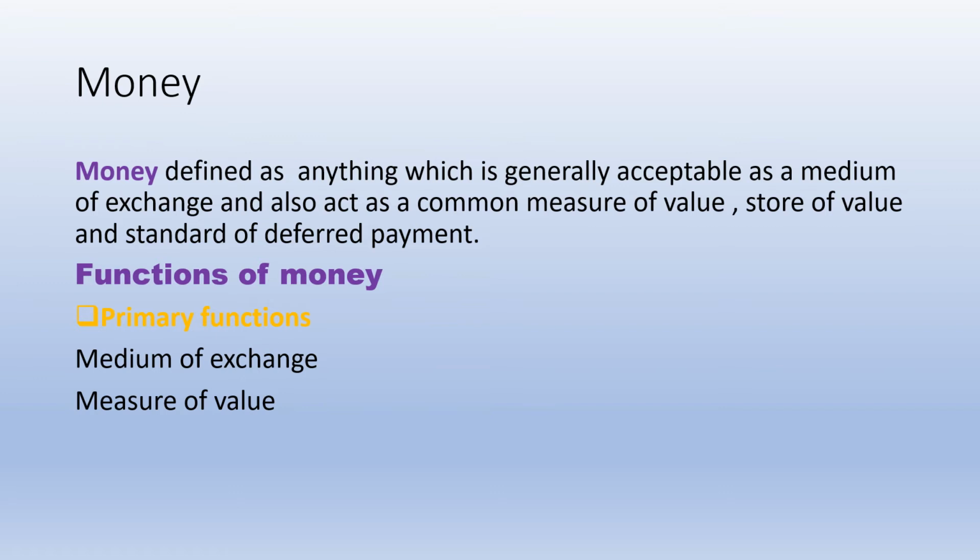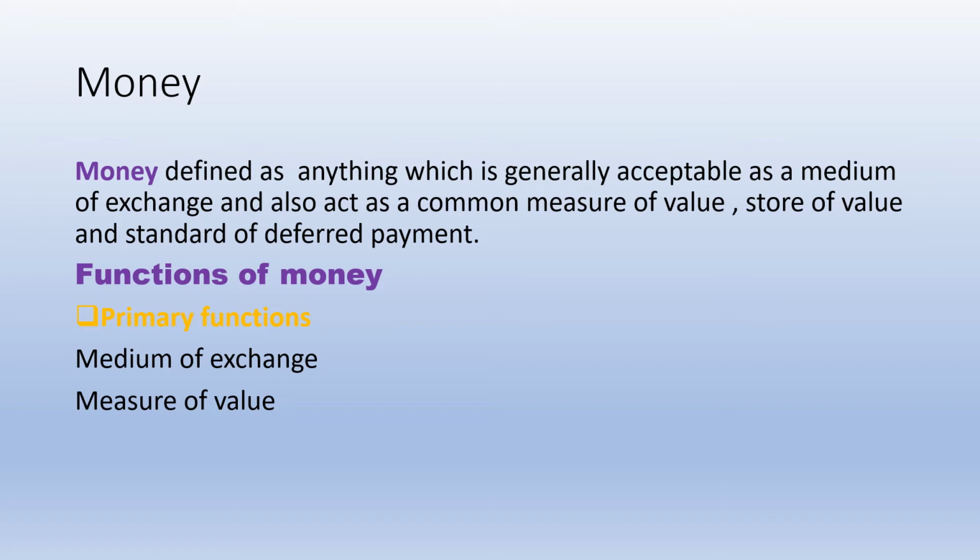Now, what are the functions of money? Primary function. Primary function is as a medium of exchange and measure of value. We can use money as a medium of exchange and as a measure of value also.